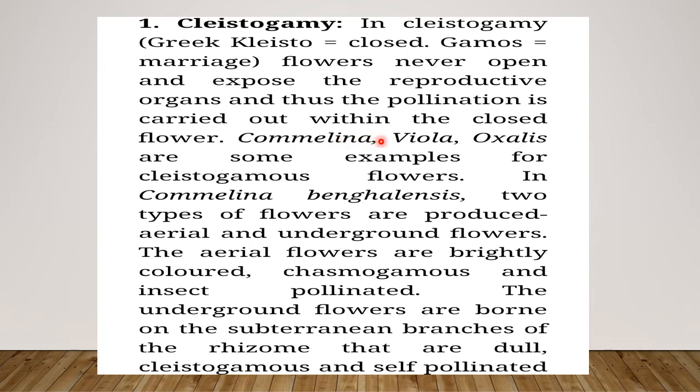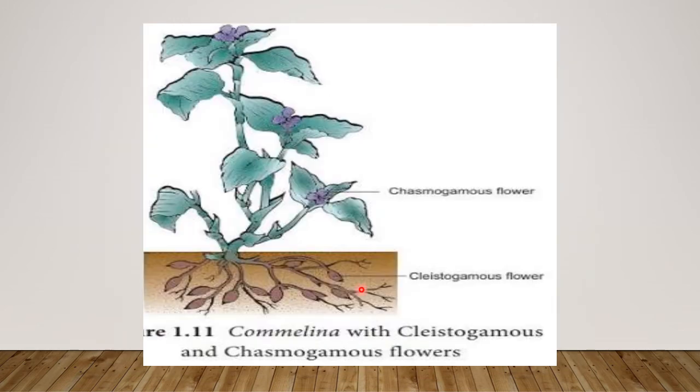Example, Commelina, Viola, Oxalis are some examples of Cleistogamous flowers, okay. Now in Commelina, two types of flowers are produced. Some are aerial, which are an example for chasmogamy, and some are underground, which is an example for Cleistogamy, okay. So in this particular plant, both types of flowers are produced, that is chasmogamous as well as Cleistogamous. It is given separately in your textbook. Just go through that.